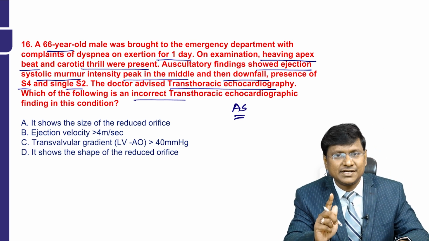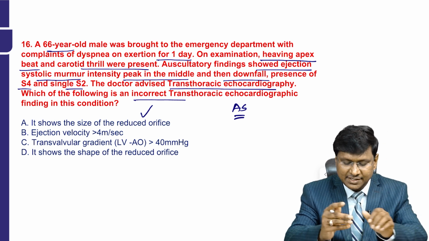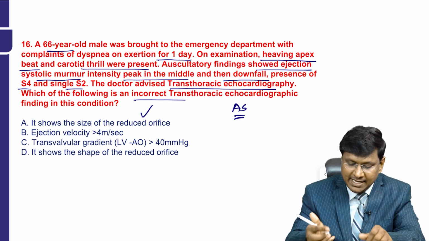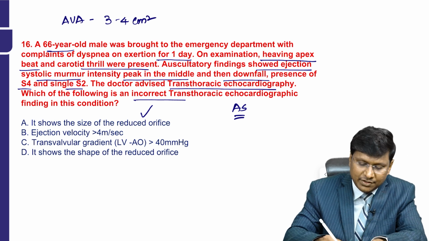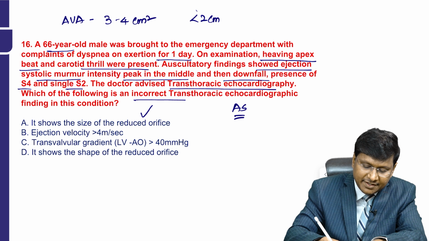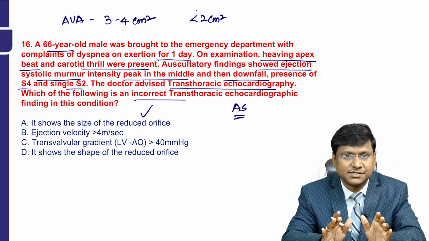When you do a transthoracic echocardiography in aortic stenosis, it will show the size of the reduced orifice. The normal aortic valve area is around 3 to 4 square centimeters. If the aortic valve area is less than 2 square centimeters, this is suggestive of aortic stenosis.